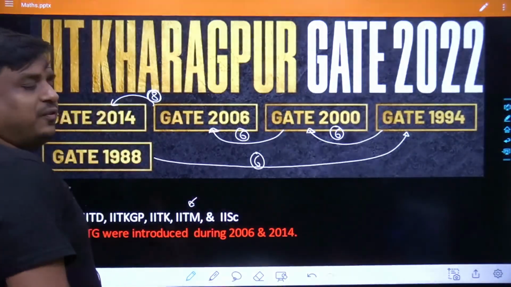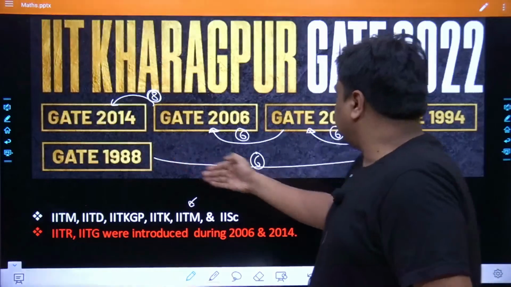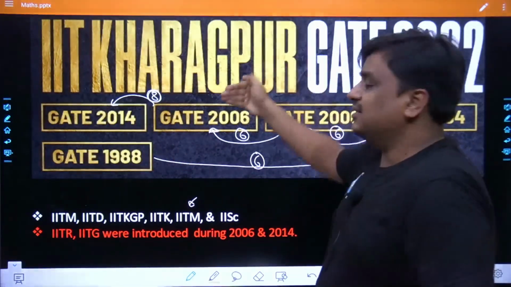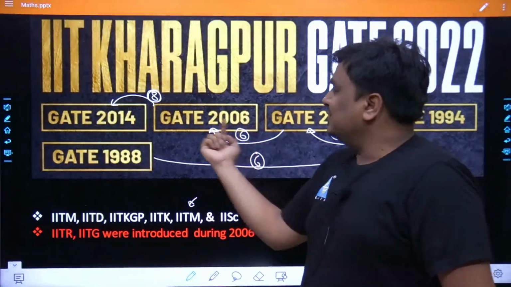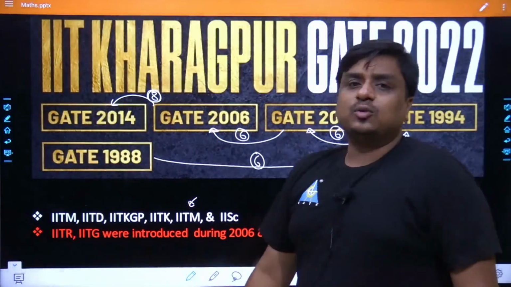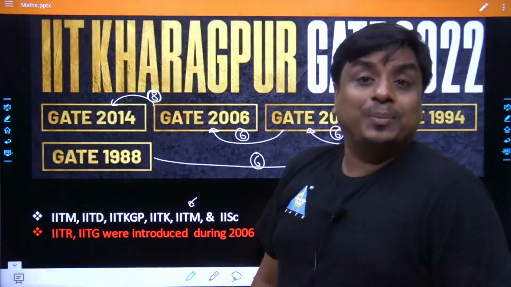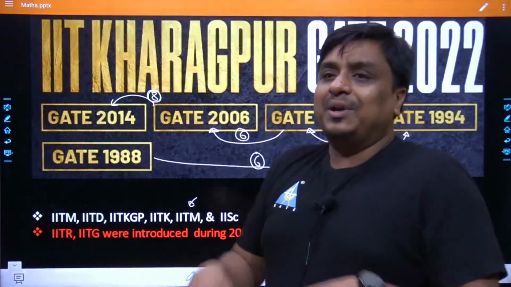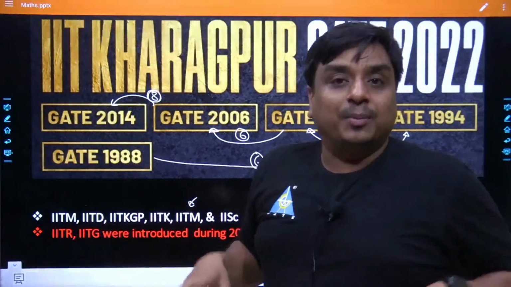So at the very beginning only 6 IITs were the conducting bodies for GATE, and that is why IIT KGP was getting its turn every 6 years. But from 2006 onwards, you can see IIT Roorkee as well as IIT Guwahati were introduced within the GATE committee. Could you understand?